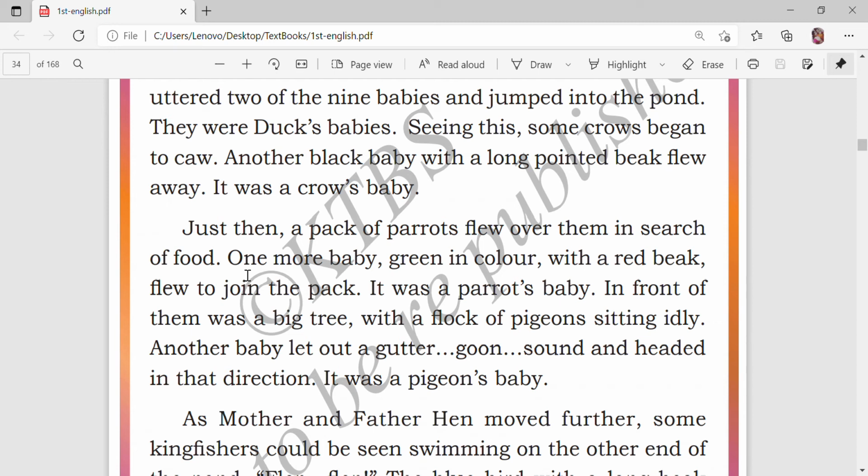In front of them was a big tree with a flock of pigeons sitting idly. Another baby let out a gutter, goon sound and headed in that direction. It was a pigeon's baby.